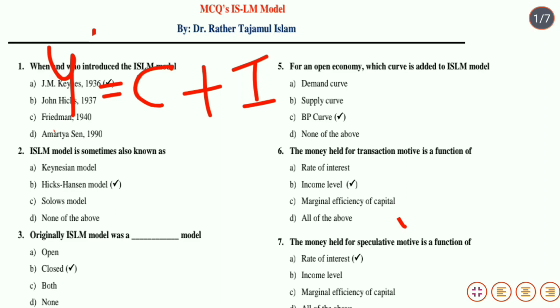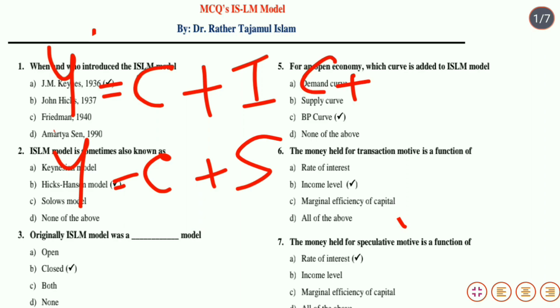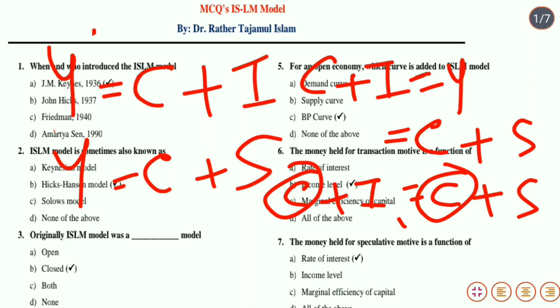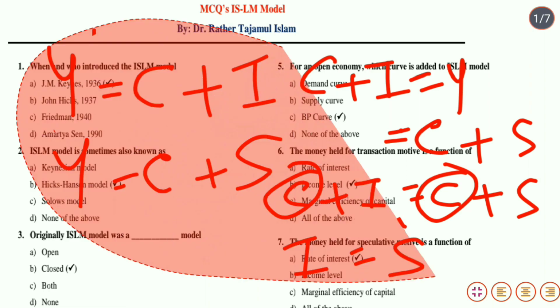Then the GNP produced in the economy is used either in consumption, that is Y is equal to C, or saving, that means S. So we have C plus I is equal to Y is equal to C plus S. That means C plus I is equal to C plus S. Now subtracting consumption, that is C, from both the sides of the identity, we have I is equal to S. That means investment is equal to saving.